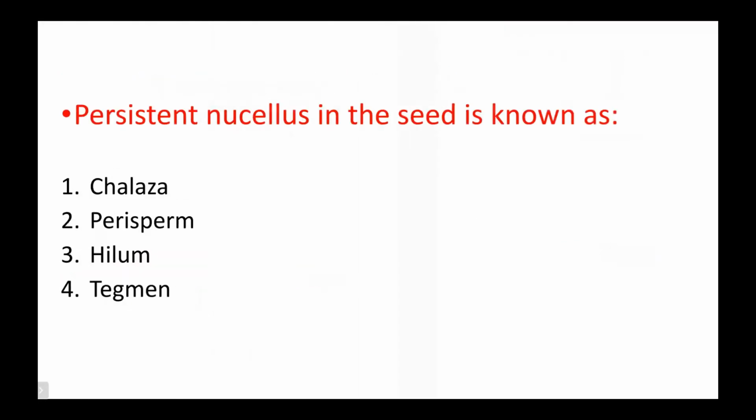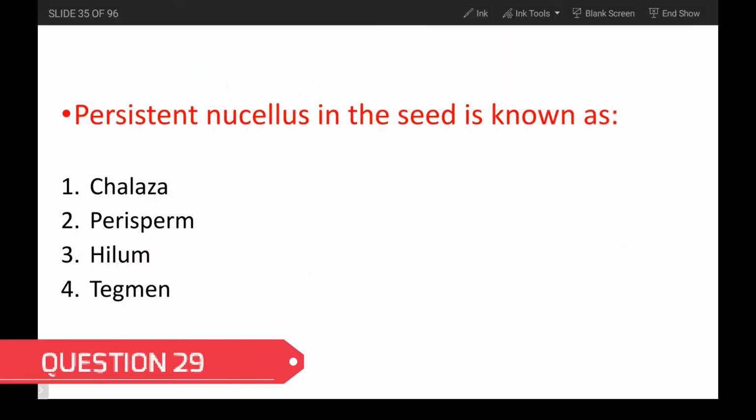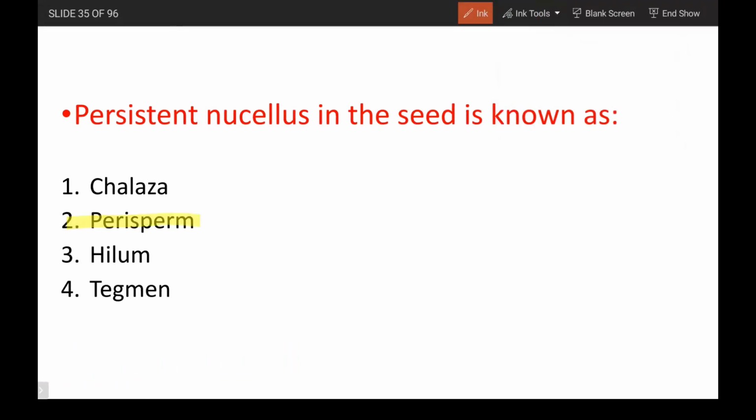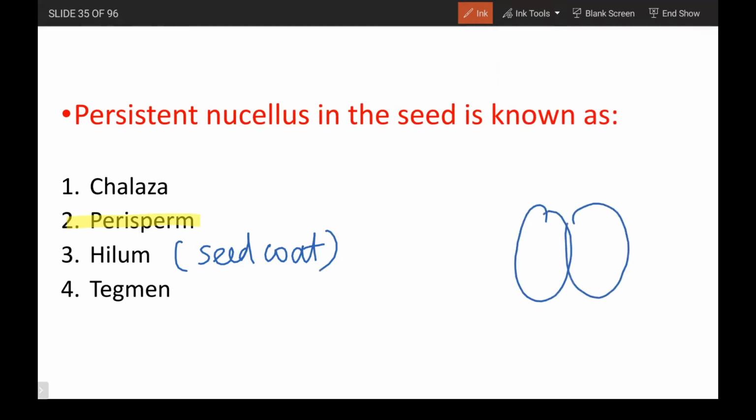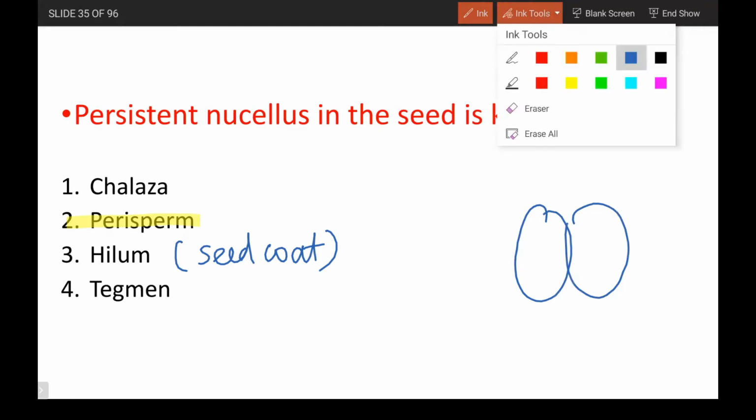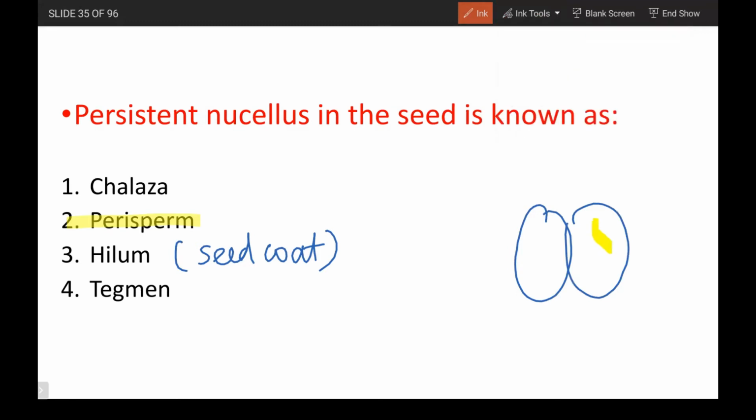Next one, persistent nucellus in the seed is known as, again a direct question, it is perisperm. What is hilum then? Hilum is a structure present in the seed coat that leaves a mark. Suppose this is your seed coat, here you will be having a depression or a scar-like thing, which indicates the attachment of the seed to the wall of the ovary.